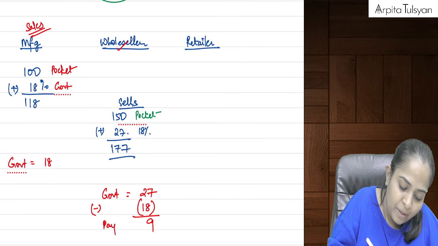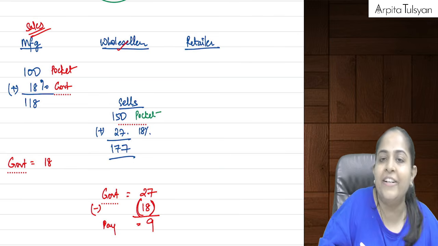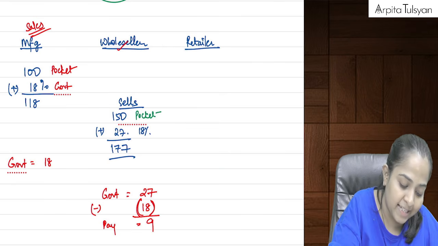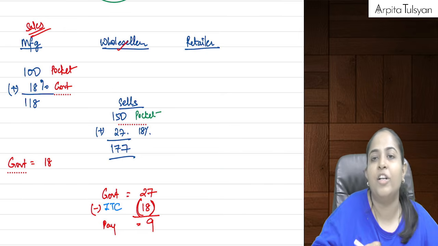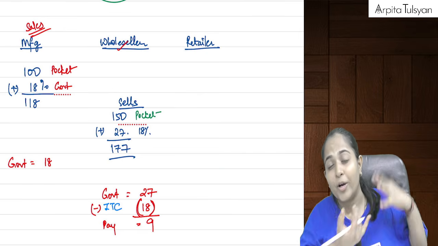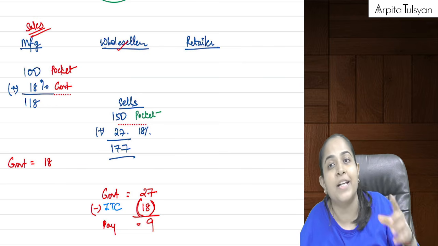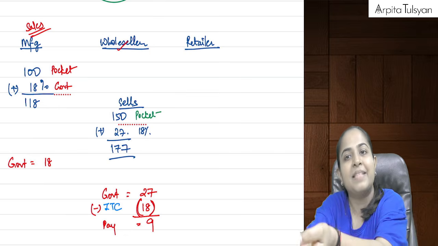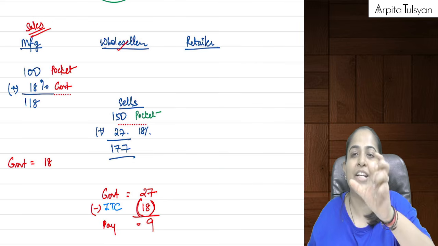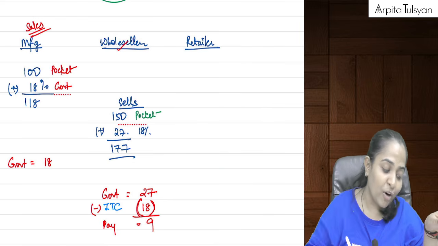Okay, this he will pay to the government here. Now this 18 rupees benefit that we have got here because of the taxes paid at the earlier level, this is called input tax credit. Input means whatever I had purchased, if I had already paid the tax on that, and I am selling the same goods ahead, then there should be a tax only on value addition.